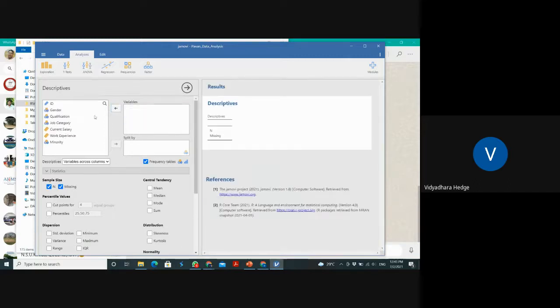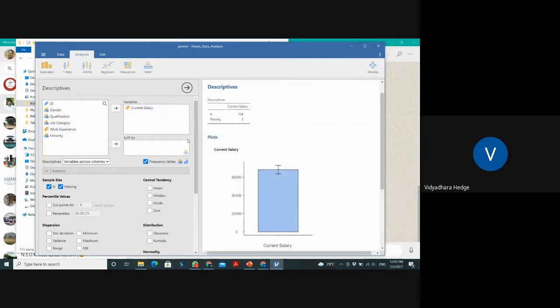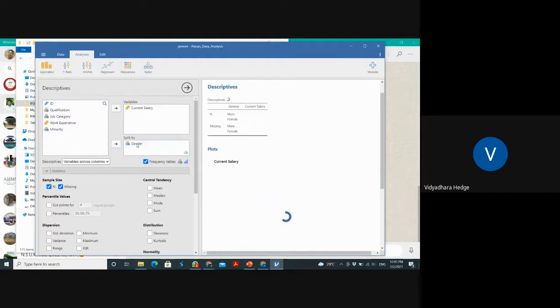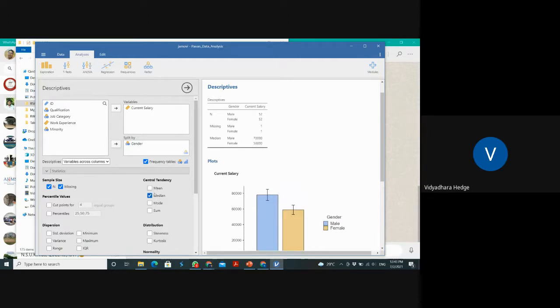So go back. Now I want to check the salary category wise. That is called cross tabulation. So now, current salary. See, you are getting the mean, but mode and median are not coming. Just don't worry about it. We have unchecked them. I am going to use some nominal data in the split by. Nominal means graduation, post graduation, like that. I want to check. See, I will show something magic here.